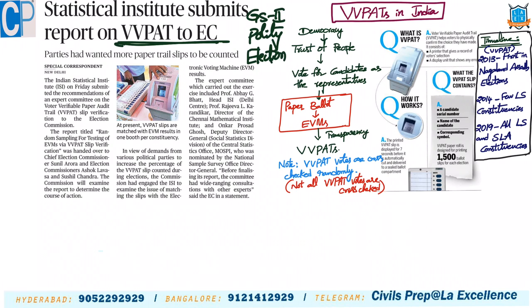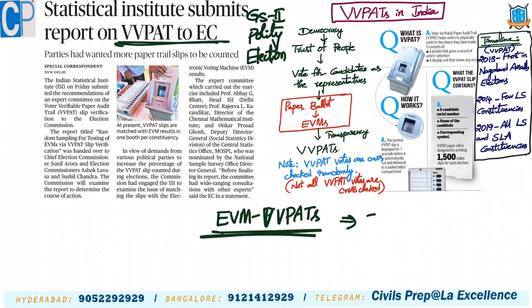Some of the political parties have gone to the Supreme Court saying that in EVMs we are using VVPATs, but these VVPAT votes are counted randomly in one polling booth in a particular constituency. But we want 50% of the VVPAT votes to be tallied with the EVM votes. That is the contestation of opposition parties. So they have petitioned the Supreme Court.